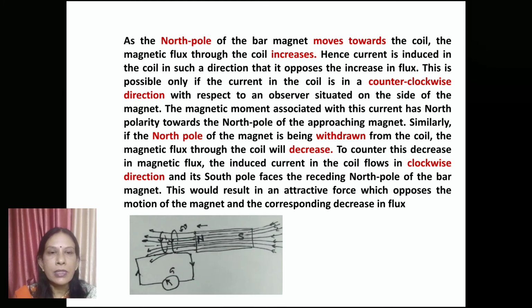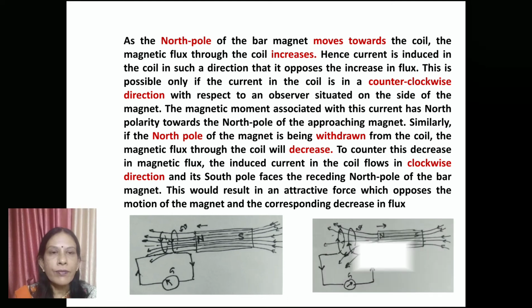So you can see that if the north pole is approaching, it will create a north pole and the direction of current in the coil is anticlockwise. If the north pole is moving away, a south pole will be created so as to oppose the cause of current.